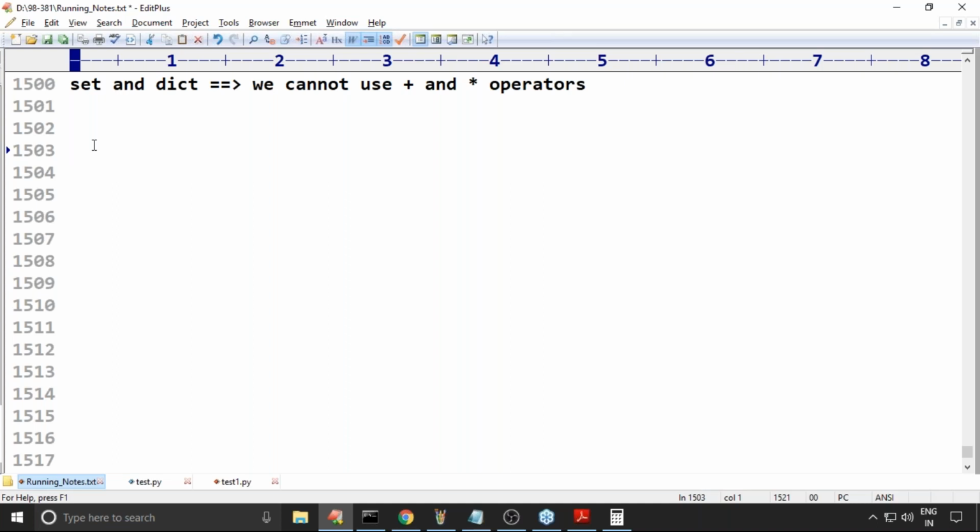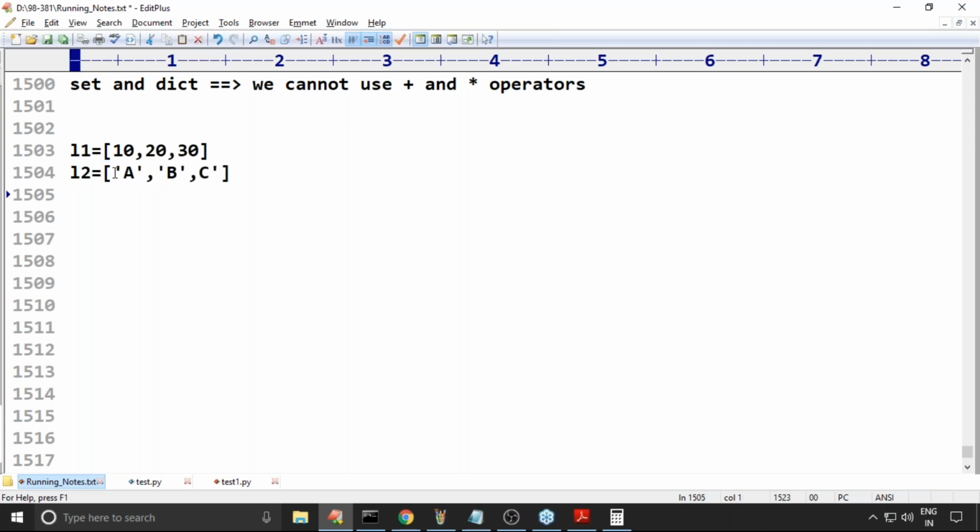One list is of int and the second is a list of strings, then what is the answer? Someone is asking: L1 is equal to 10, 20, 30, a list of int values, and L2 is equal to a, b, c.